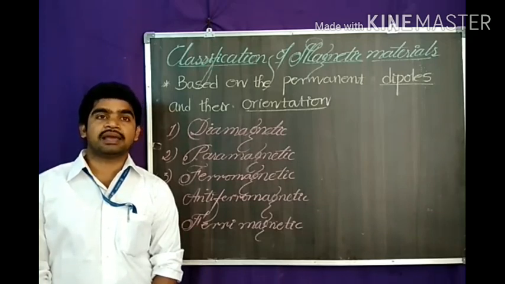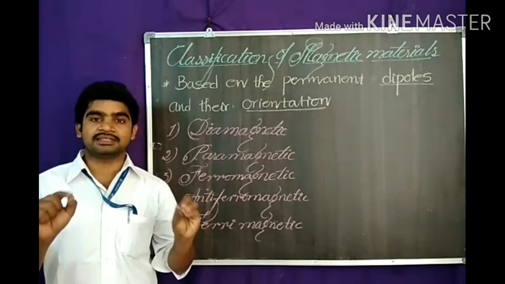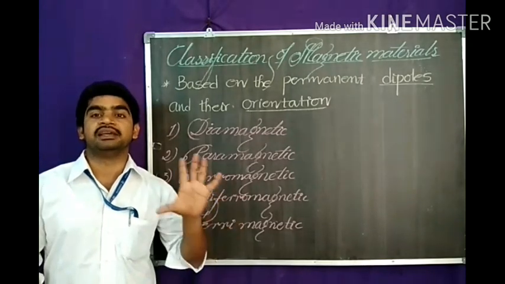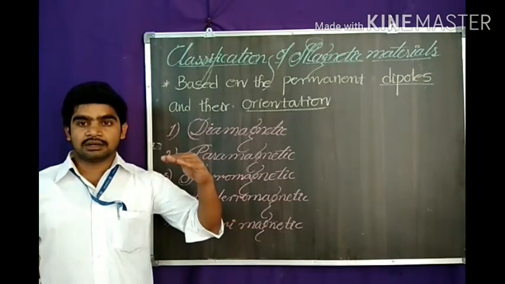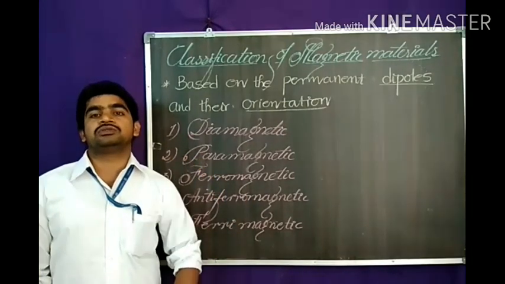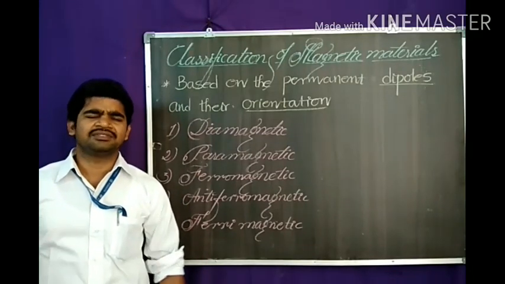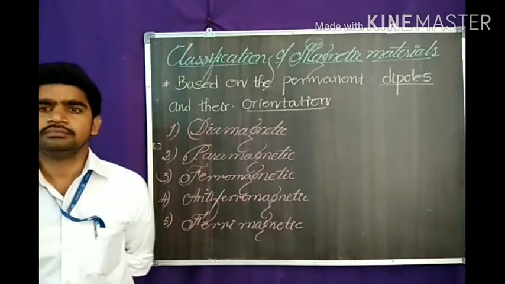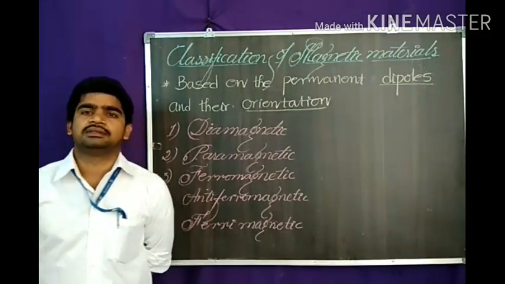Suppose there is no external magnetic field, this effect is zero. So only in the presence of an external magnetic field does this behavior arise, meaning dipoles are oriented opposite to the applied magnetic field, a little bit. It's a very weak effect.